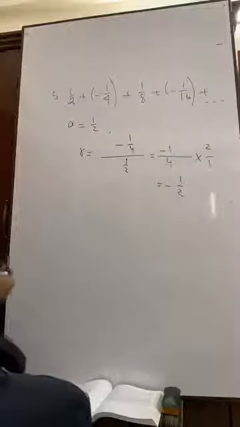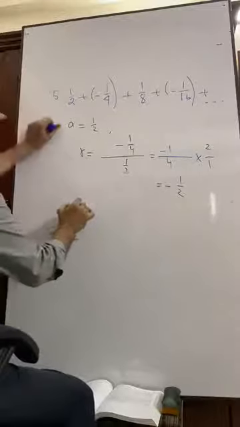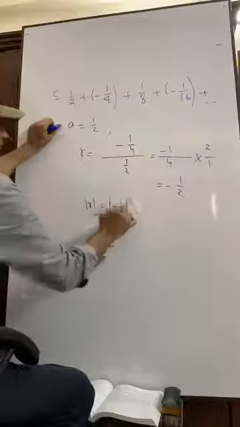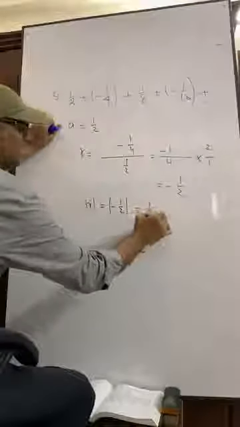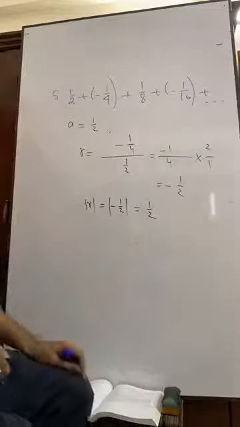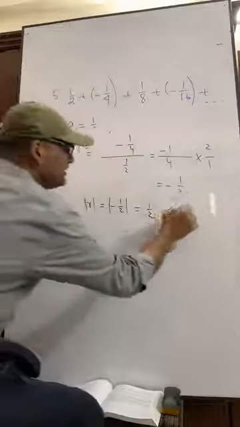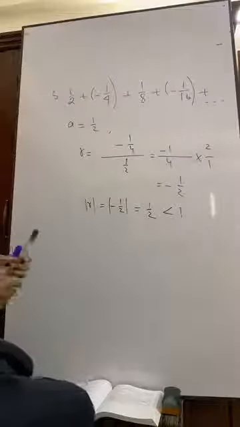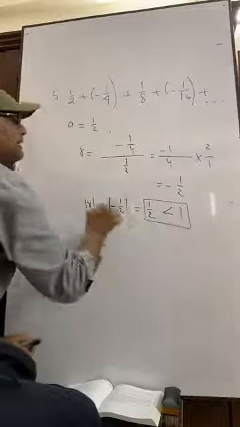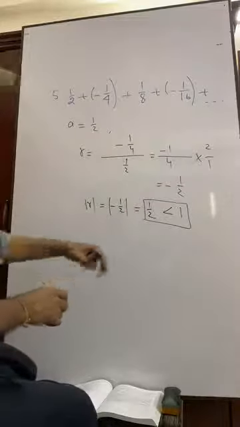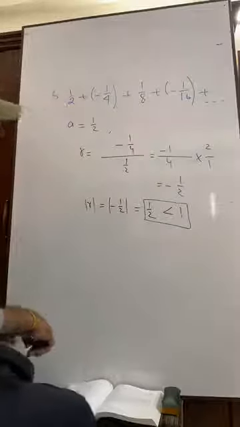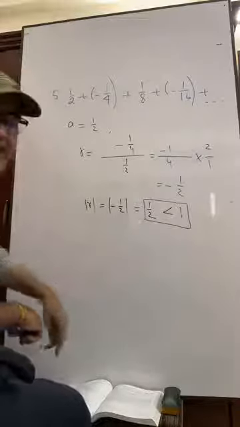Then what is to do? We have to determine the absolute value of R. The absolute value of R, which is minus half, is half. That I showed you. The absolute value is half, which is less than 1. If it is less than 1, then the sum up to infinity exists. But if it is greater than 1, then there is no sum.